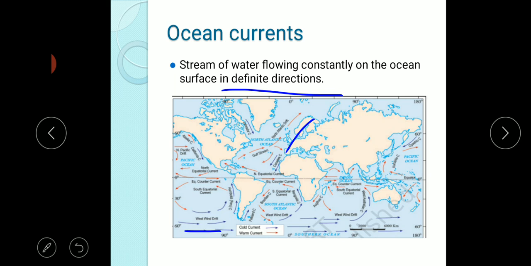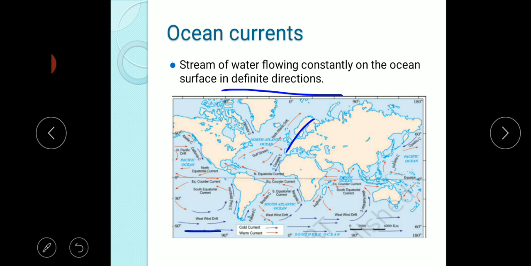Clear? Then the cold currents carry water from the polar or higher latitudes to the tropical or lower latitudes. From the high latitude to the lower latitude, the cold water will travel, right? And the warm current will flow from the equator to the pole region, from the lower latitude to the higher latitude. And the ocean current influences the temperature of the area.